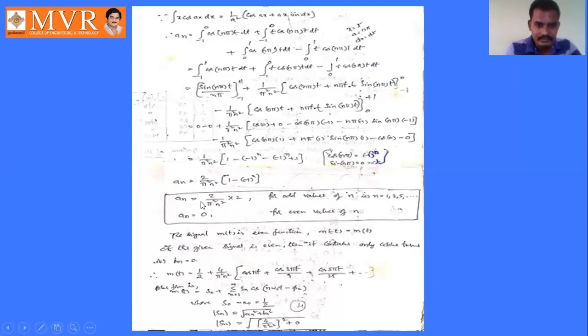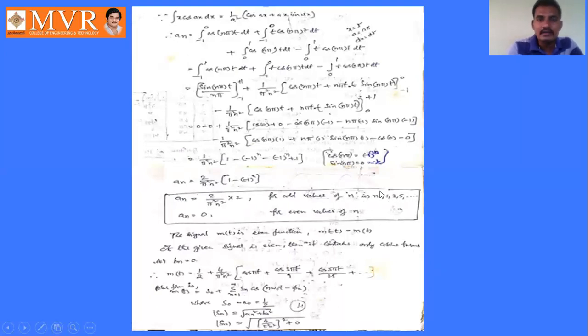So an becomes 2 by pi square n square into 2 if the value of n becomes 1. If n becomes 1, it is 1 minus of minus 1, that is 2. So 2 into 2 by pi square n square. So 1, 3, 5, 7, like that.